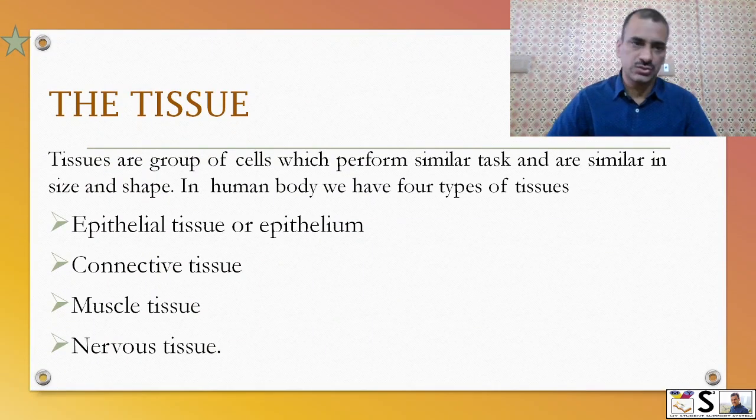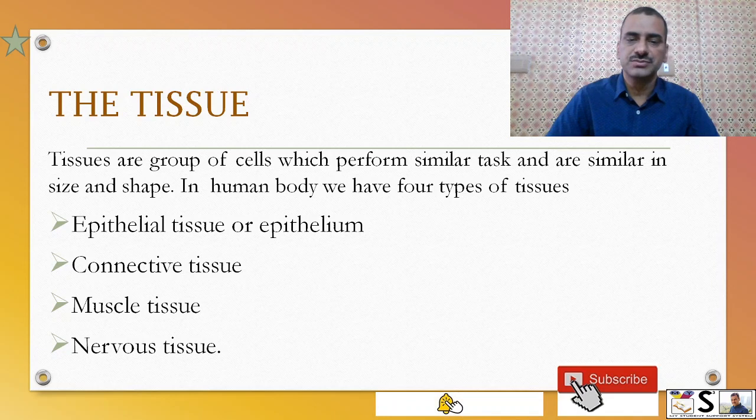What is tissue? Tissues are groups of cells which perform similar tasks and are similar in size and shape. In the human body, we have four types of tissues: epithelial tissue or epithelium, connective tissue, muscular tissue, and nervous tissue.